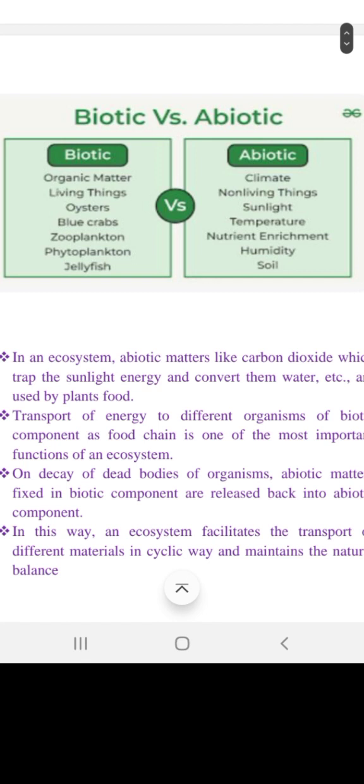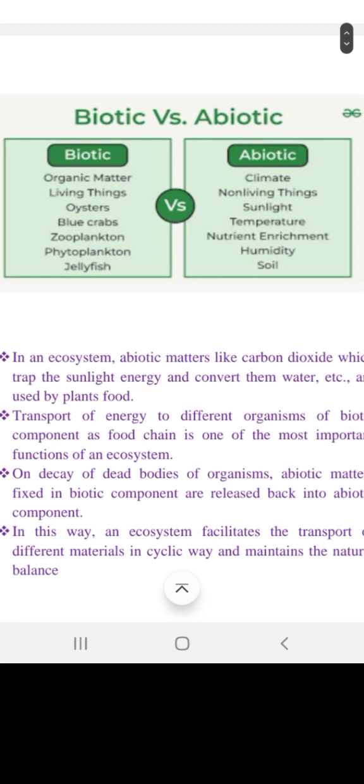No matter how many gases are present in the atmosphere, there should be some consumers as well. If the environment keeps on producing gases, oxygen, carbon dioxide, etc., they are useless unless there are some consumers.